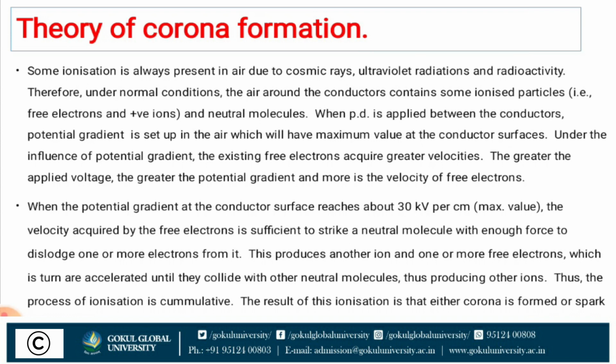Now, when we increase the potential difference across two conductors, the ionized particles like positive ions and free electrons start moving and accelerate, and their velocity also increases. When the potential gradient at the conductor surface reaches about 30 kV per centimeter maximum value, the velocity acquired by the free electron is sufficient to strike a neutral molecule with enough force to dislodge one or more electrons from it.